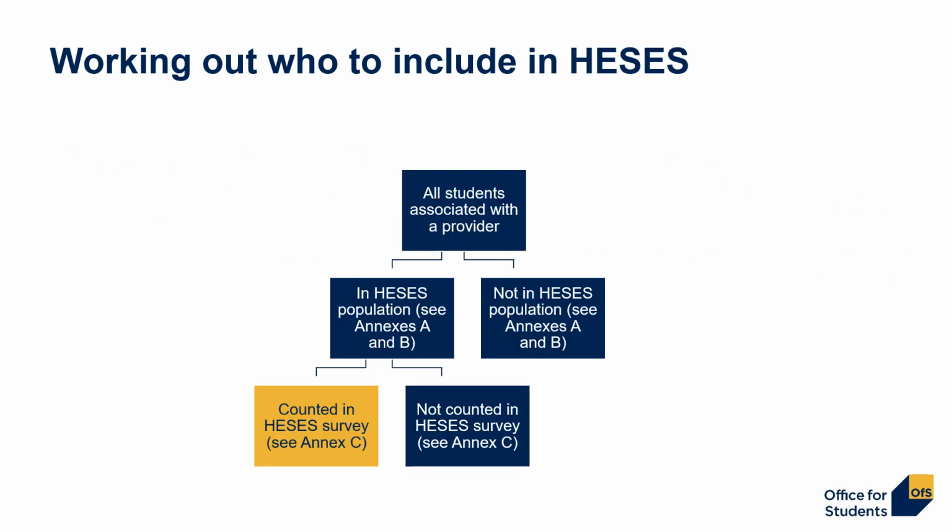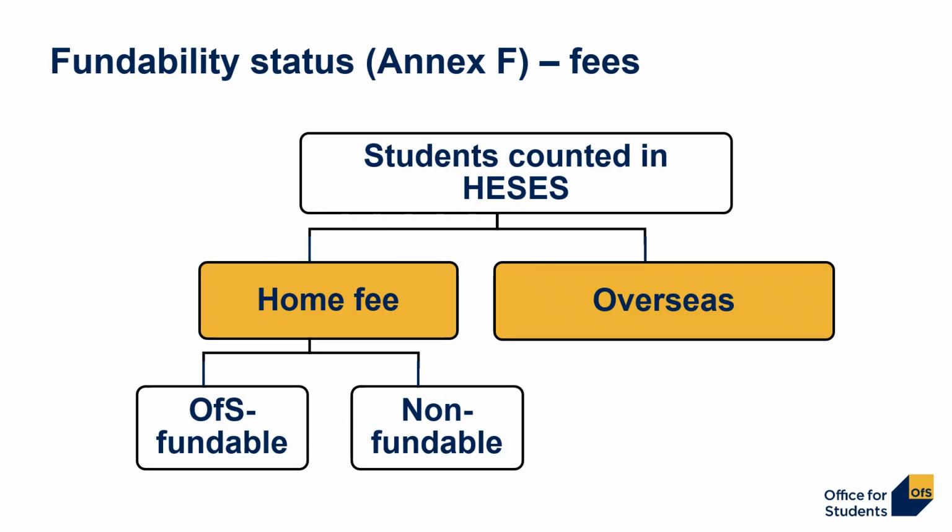I'm showing this slide again so that we can keep track of where we are. We've been exploring the way that we classify students that we're counting in HESES, and that's those in the highlighted box in the bottom left of the screen. Now we're going to use that one as the top level in a new diagram, which is going to be on the next slide. Because HESES splits those students to be counted in the workbook into two groups by looking at the fees the students are entitled to pay.